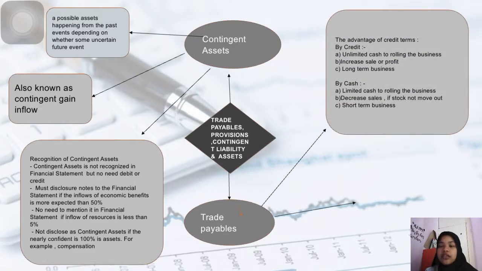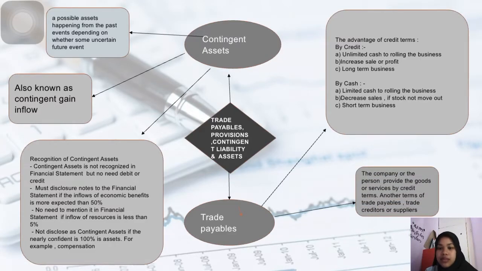Trade payables. The advantage of credit terms: by credit, unlimited cash to run the business, increased sales or profit, and it is a long-term business. By cash, limited cash to run the business, decreased sales if stock does not move, and it is a short-term business. The company or person provides the goods or services on credit terms. Other terms for trade payables are trade creditors or suppliers.